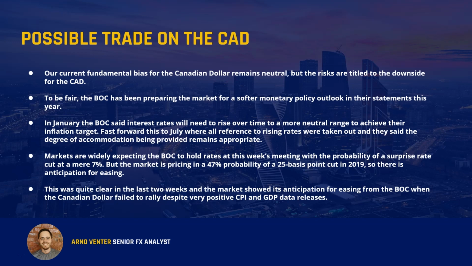Analysts have noted that the very big positive surprise of 3.7% for the annualized GDP number that we saw on Friday was mainly driven up by transitory factors, especially a very big rise in exports. So that big jump to 3.7% was more of a transitory factor, and the market really failed to rally. When a currency fails to rally on such good news, that is normally a sign for us that the markets are expecting that currency to go down. So that is something that we can take note of from the market's response.